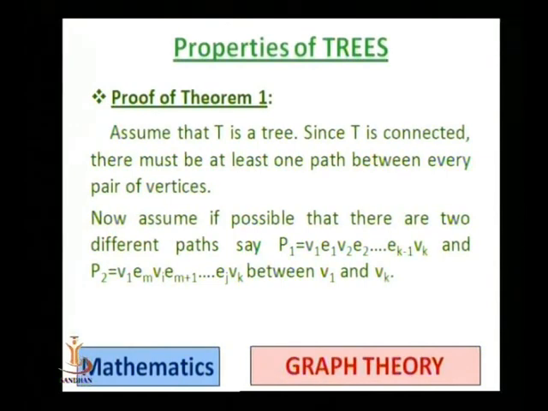Let us say the first path is P1. P1 is V1, E1, V2, E2 and so on, Vk minus 1, Ek minus 1, Vk. And another path P2 is V1, Em, Vi and so on up to Vk. So P1 and P2 are two paths which join V1 and Vk.